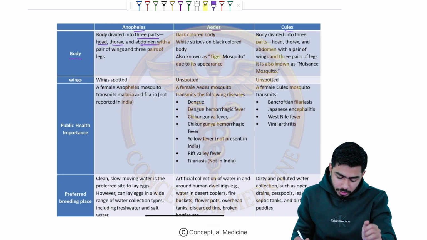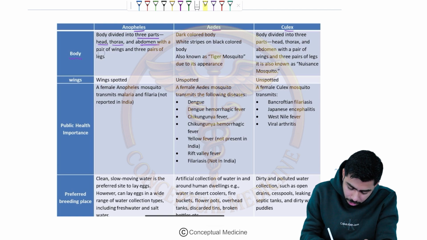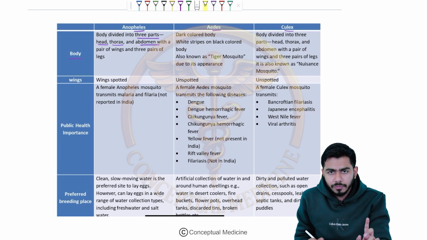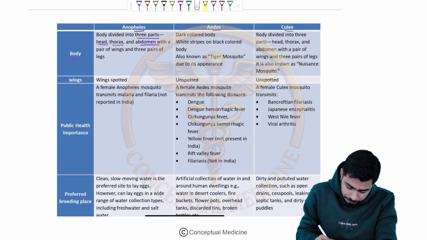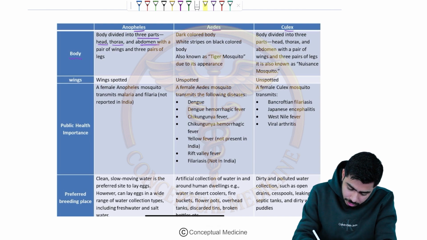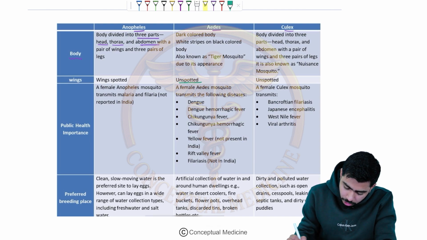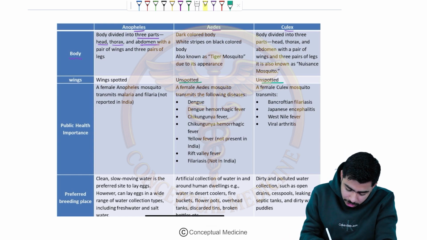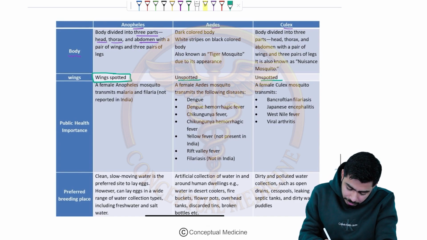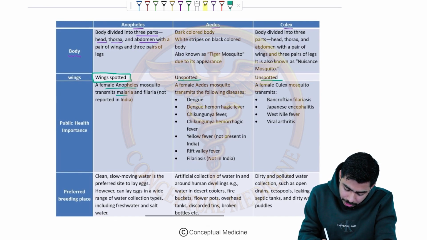Head, thorax and abdomen, as far as Anopheles is concerned, they have a pair of wings and three pairs of legs, right? Wings are spotted in the Anopheles, while wings are unspotted in the Culex, Aedes and the Mansonia. Public health importance: female Anopheles mosquito transmits malaria and filaria.